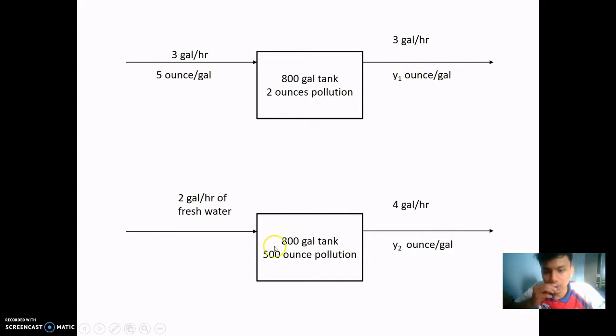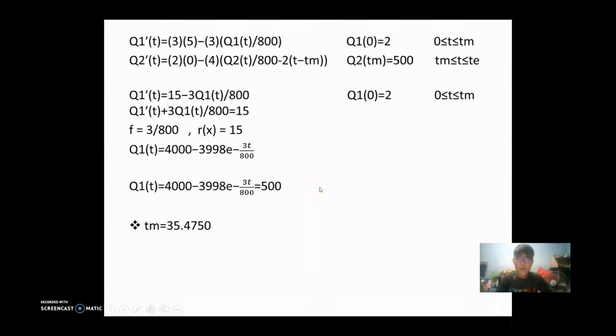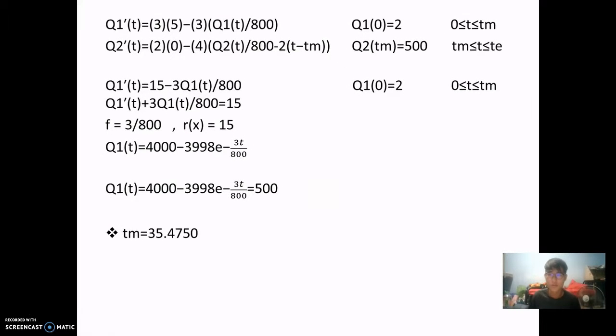And then after it reaches 500 ounces of pollution, this is the maximum, this stream will be cut off and replaced with a new stream, which is 2 gallons per hour of fresh water. And then the outlet will be 4 gallons per hour of the mixed fresh water and polluted water. So now we are going to proceed to our solution part.